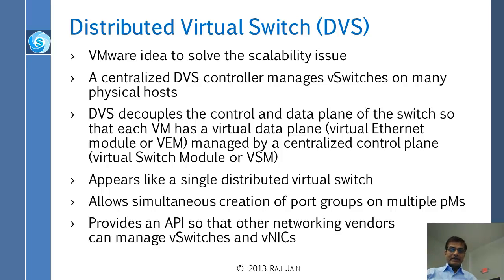That is DVS, right? It appears like a single distributed virtual switch and allows simultaneous creation of port groups on multiple VMs. And on this switch, you could say, well, I need 100 more ports: 5 on this machine, 10 on this machine, 3 on this machine. Right? And it provides an API so that other networking vendors can manage vSwitch and vNICs.